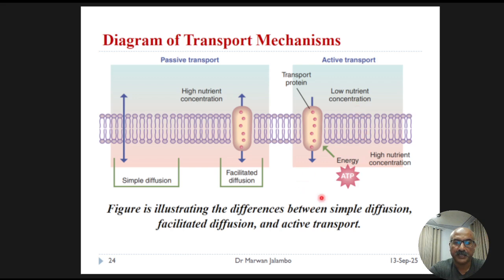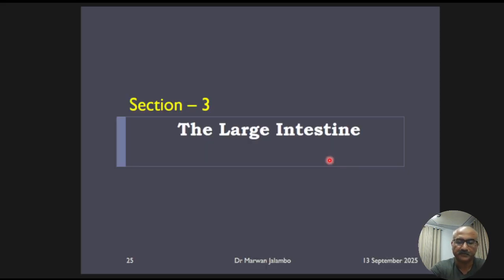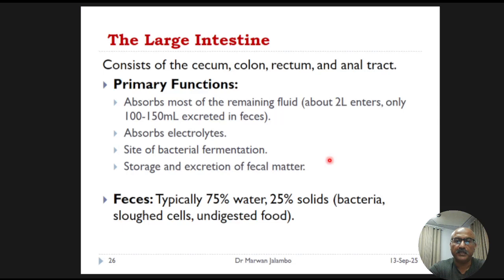energy, requires ATP. After the small intestine has absorbed most of the nutrients, the remaining indigestible material passes into the final segment of the GIT. There is the large intestine. So, the large intestine's primary role is to absorb the remaining water and electrolytes, turning the liquid waste from the small intestine into a solid phase.